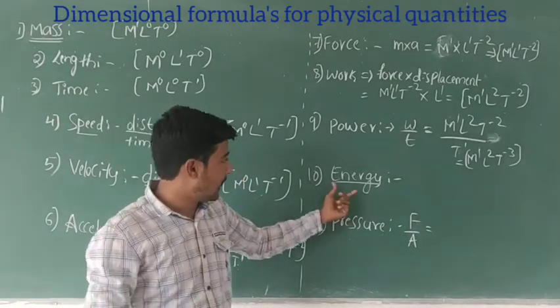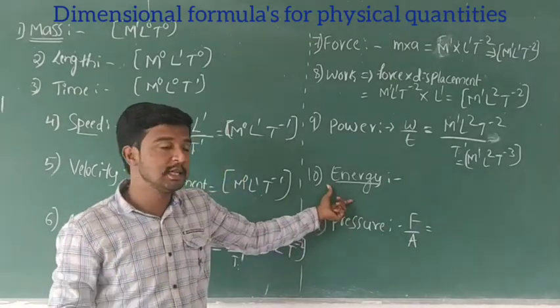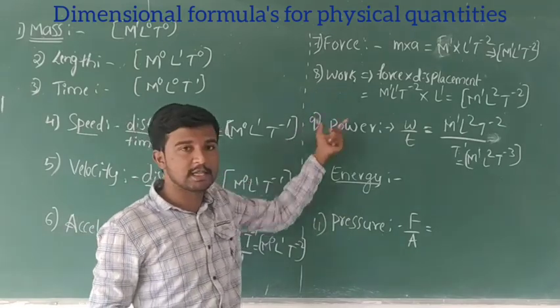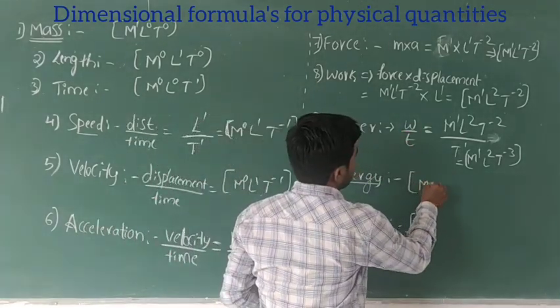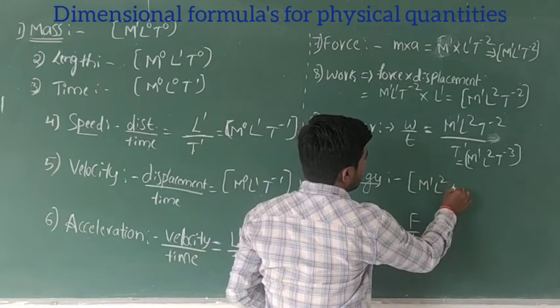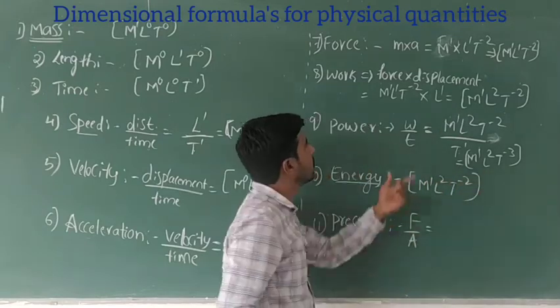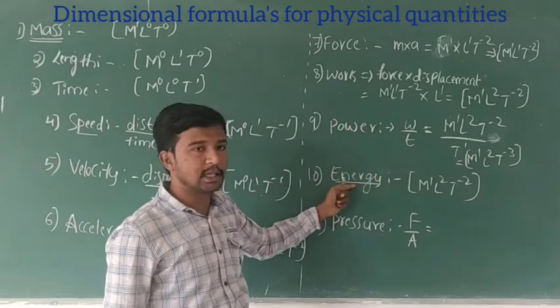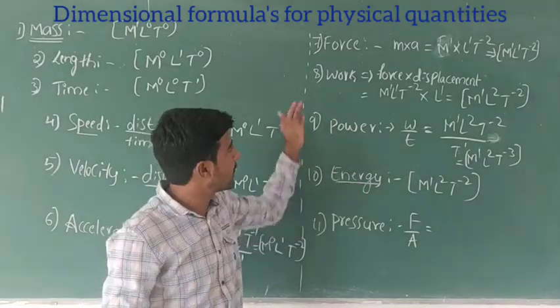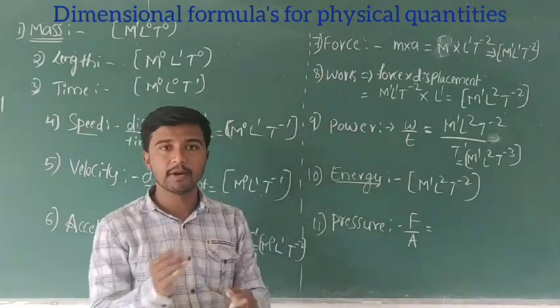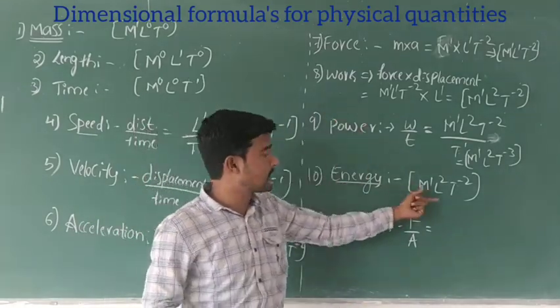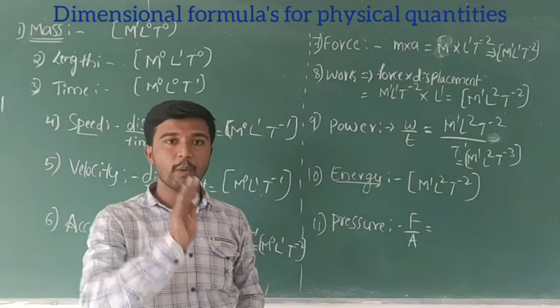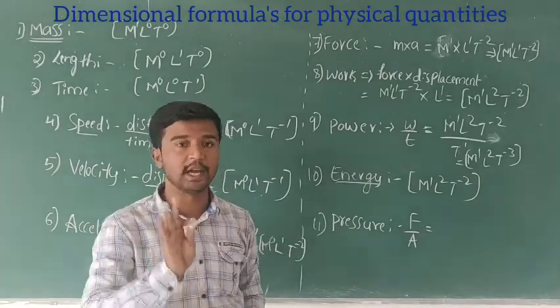So the dimensional formula of energy is similar to work, it is the same: M1 L2 t to the power minus 2. Right? Because energy depends on work, the dimensional formula of work is the same for energy.